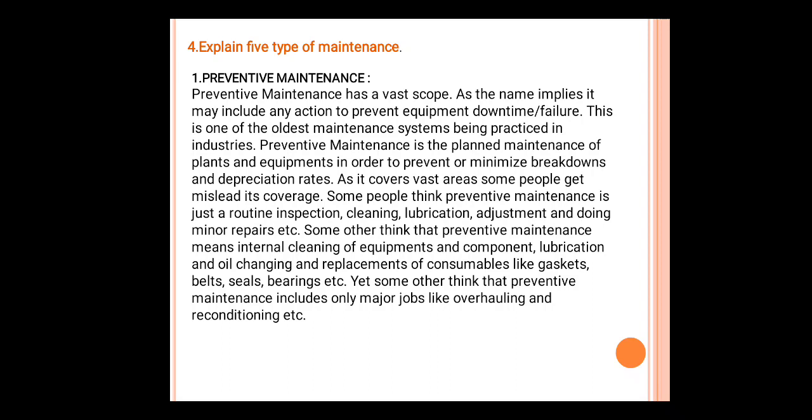This is one of the oldest maintenance systems, a very traditional method of maintenance practiced in industries. We have been doing maintenance work since olden days.